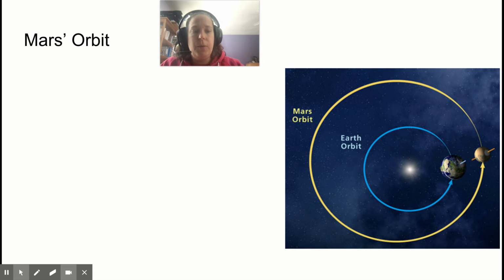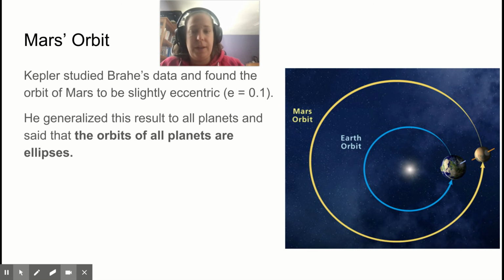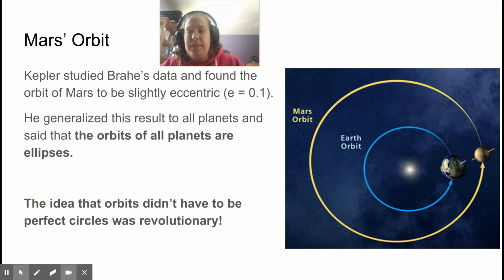Mars orbit. So Kepler studied Brahe's data and found the orbit of Mars to be slightly eccentric. He generalized that the orbits of all of the planets must also be ellipses. The idea that the planetary orbits were not perfect circles was brand new. This was revolutionary, and it took Copernicus's model and made it into something that it wasn't before.